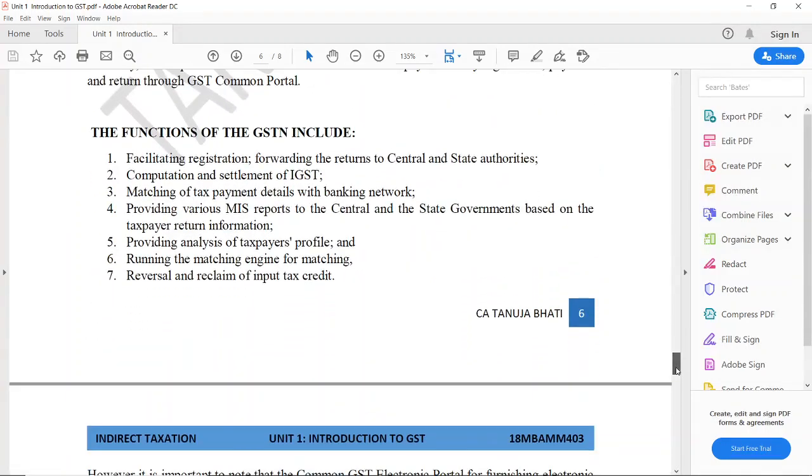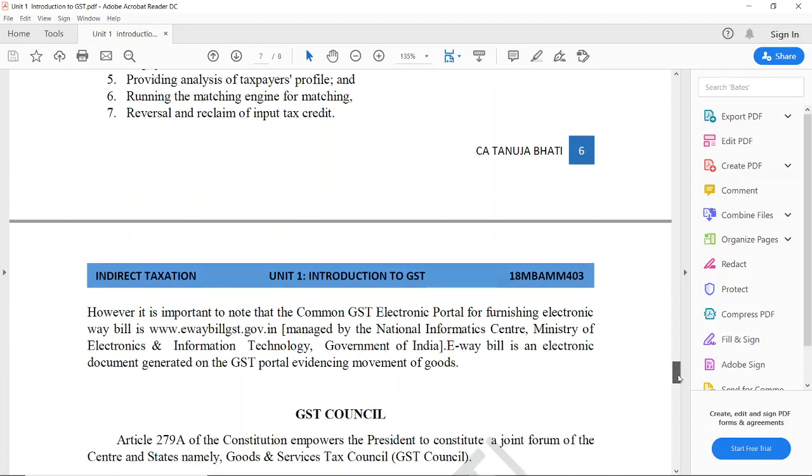Next, what are the functions of the GSTN? What does this network do? It helps in registration, settlement of IGST, and matching the tax payments. It helps in getting various MIS reports to the central and state governments, and in providing analysis of taxpayers' profiles. It helps in the matching engine, and reversal and reclaim of ITC can also be done under this.